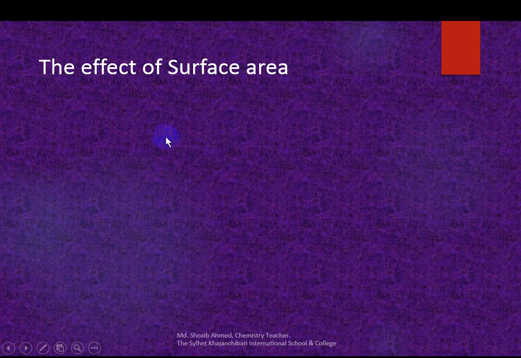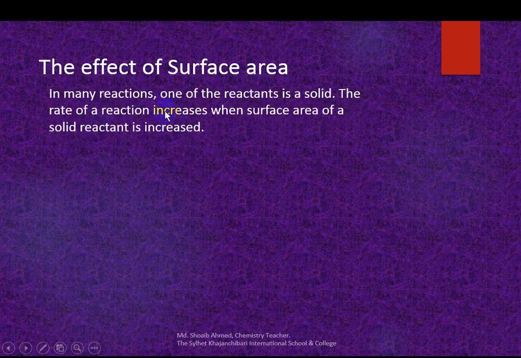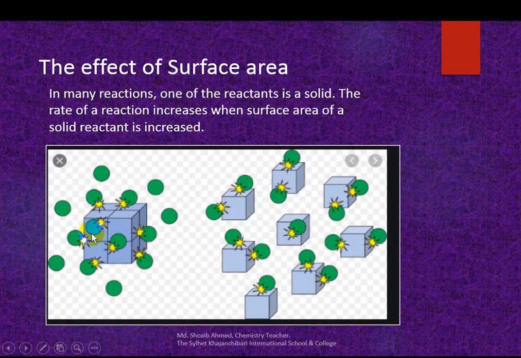Now the effect of surface area. Surface area effect applies to solid substances. In many reactions, one of the reactants is solid, and the rate of reaction increases when the surface area of the solid reactant is increased. Like this, this is the solid substance, with surface area 1, 2, 3, 4. This is the solid reactant, and another reactant participates, 1, 2, 3, 4, 5, 6, 7, 8.